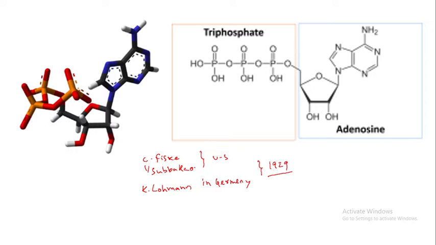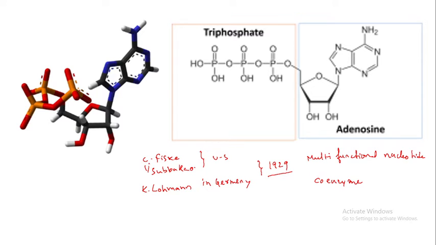Adenosine triphosphate is a multifunctional nucleotide which acts as a coenzyme.